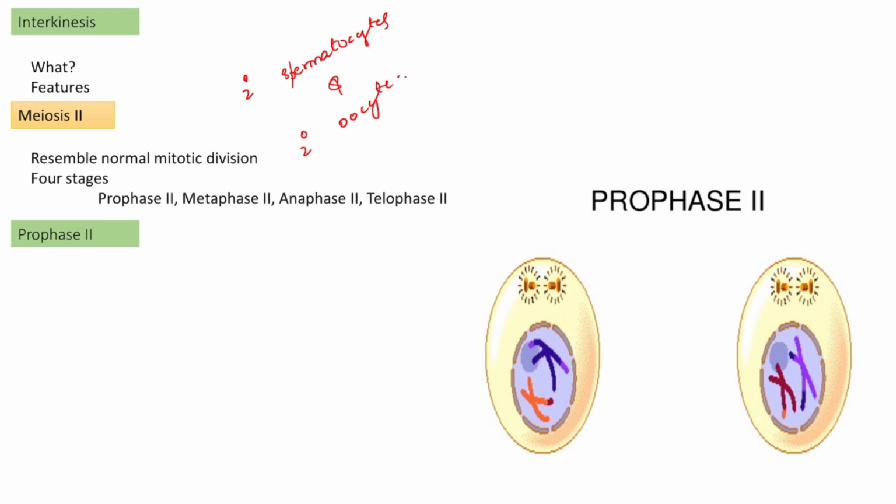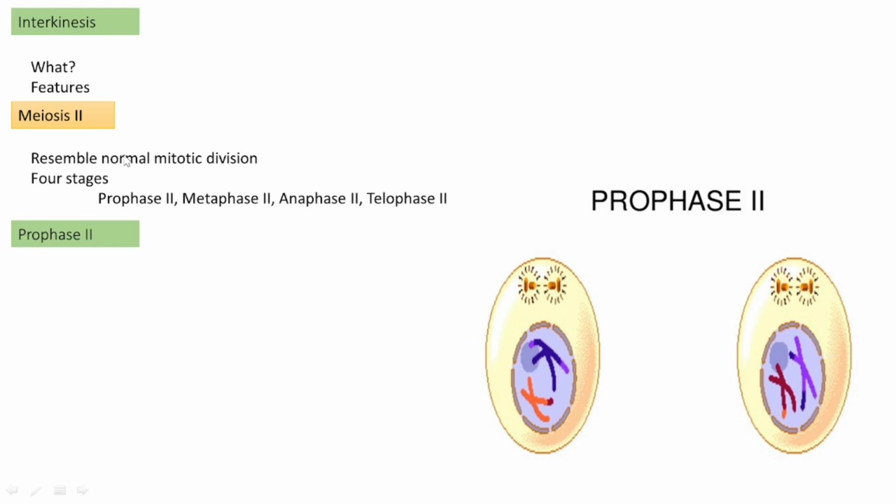One point I am repeating: the cells have a haploid chromosome number and a diploid amount of DNA. Centrioles and asters again get duplicated. Okay, here we finish understanding the first meiotic division. Clear? Next, we are moving to the second meiotic division.